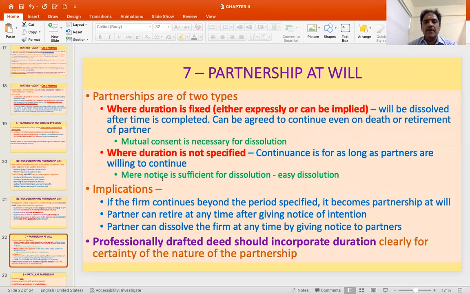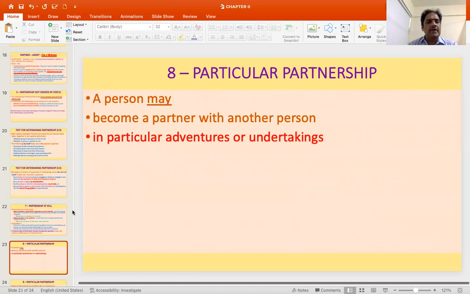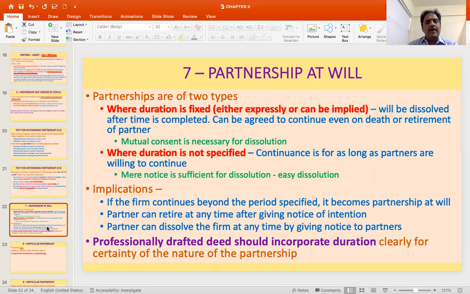Then partnership at will. Partnerships basically are of two types. One, where there is a duration fixed, either expressly or impliedly, and it will be dissolved after the time is completed, and it can be agreed to continue even after the death or retirement of a partner. In that case, mutual consent will be necessary for dissolution, so the partnership will be treated as a continuing partnership. Then where the duration is not specified, it continues for as long as the partners are willing to continue.